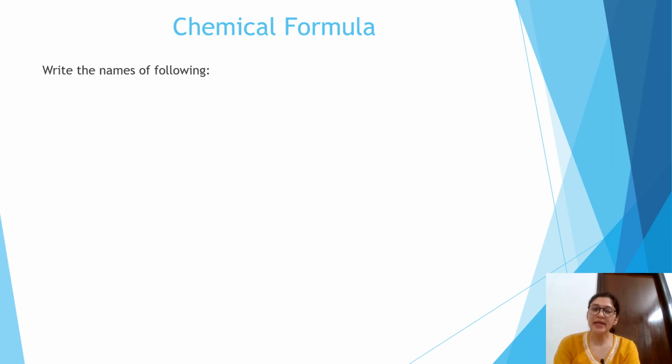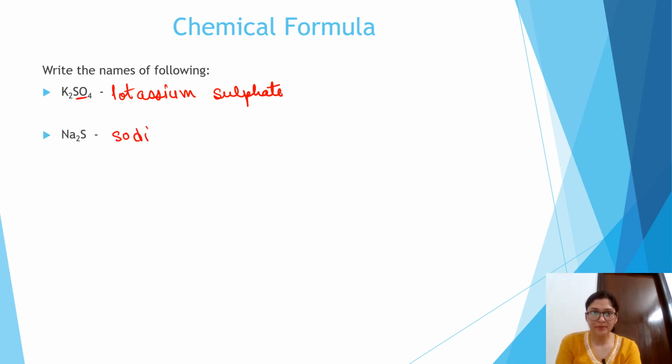Let us see the names of the following. K2SO4. It is potassium. SO4 is a polyatomic group. So we will write here sulfate. Na2S, sodium sulfide. As it is an "ide" group, it represents the negative part which is a non-metal. For the non-metals we will put "ide".